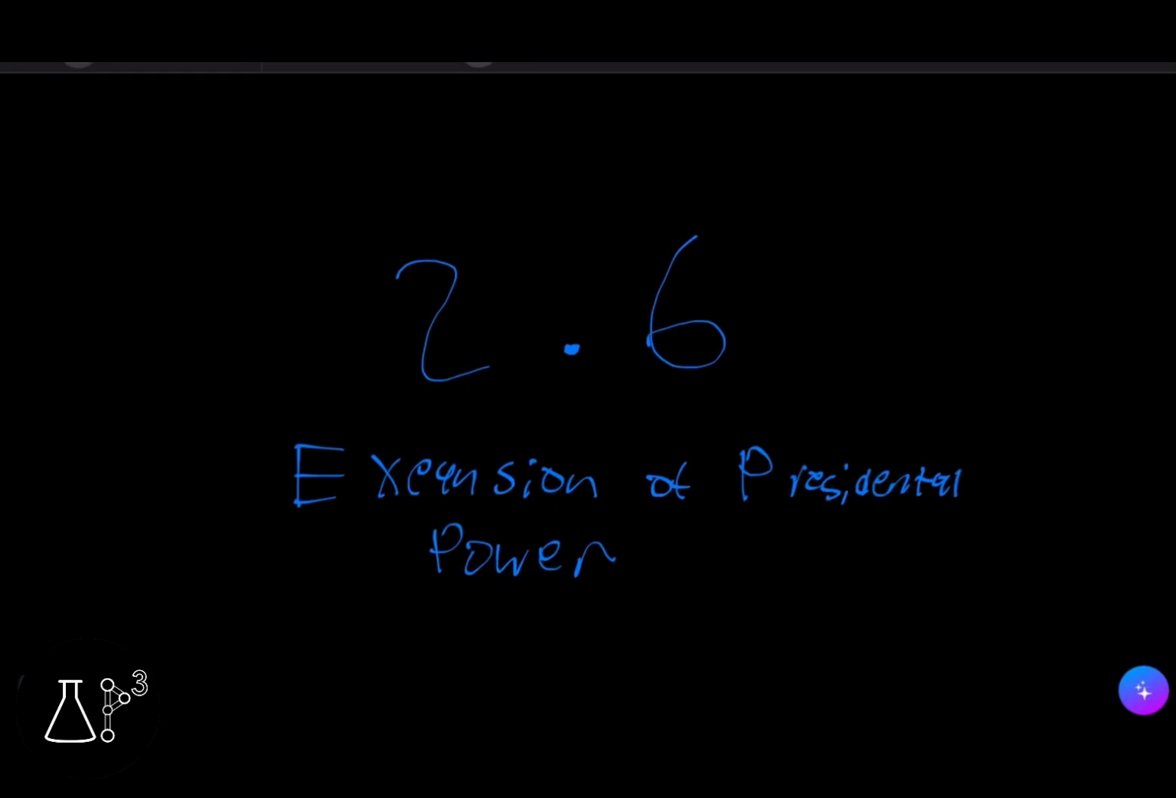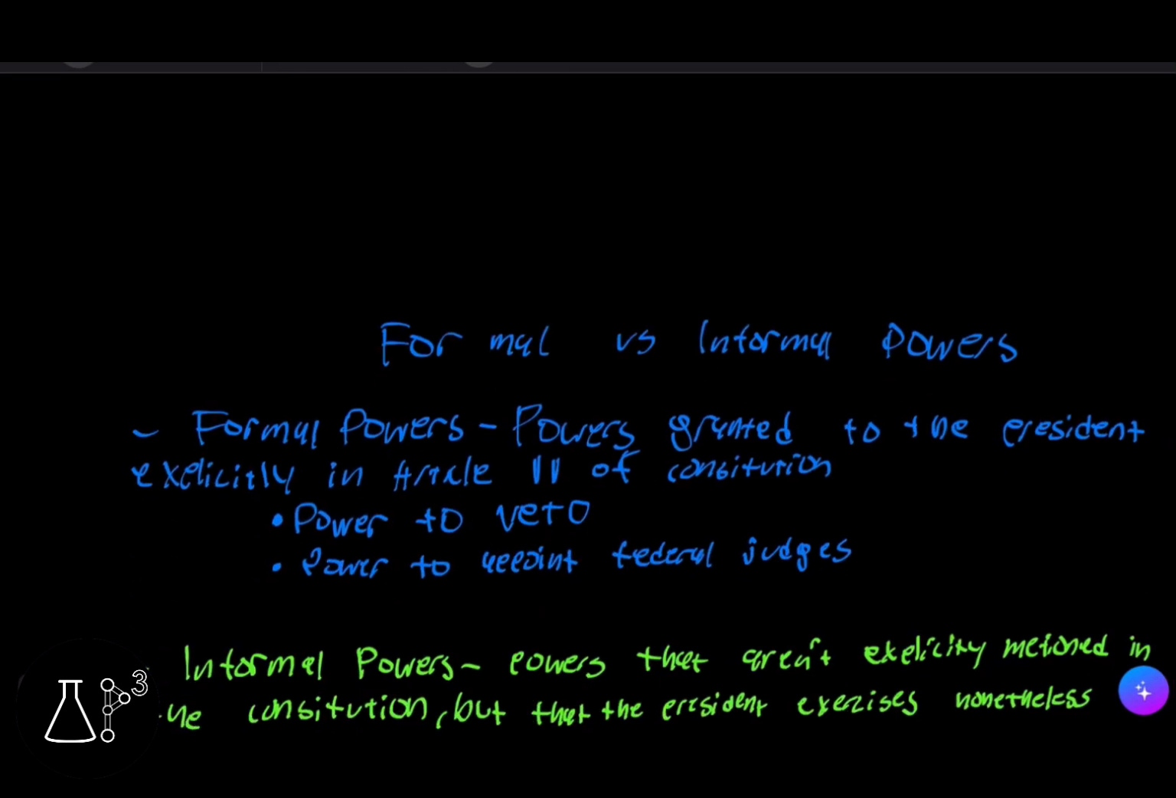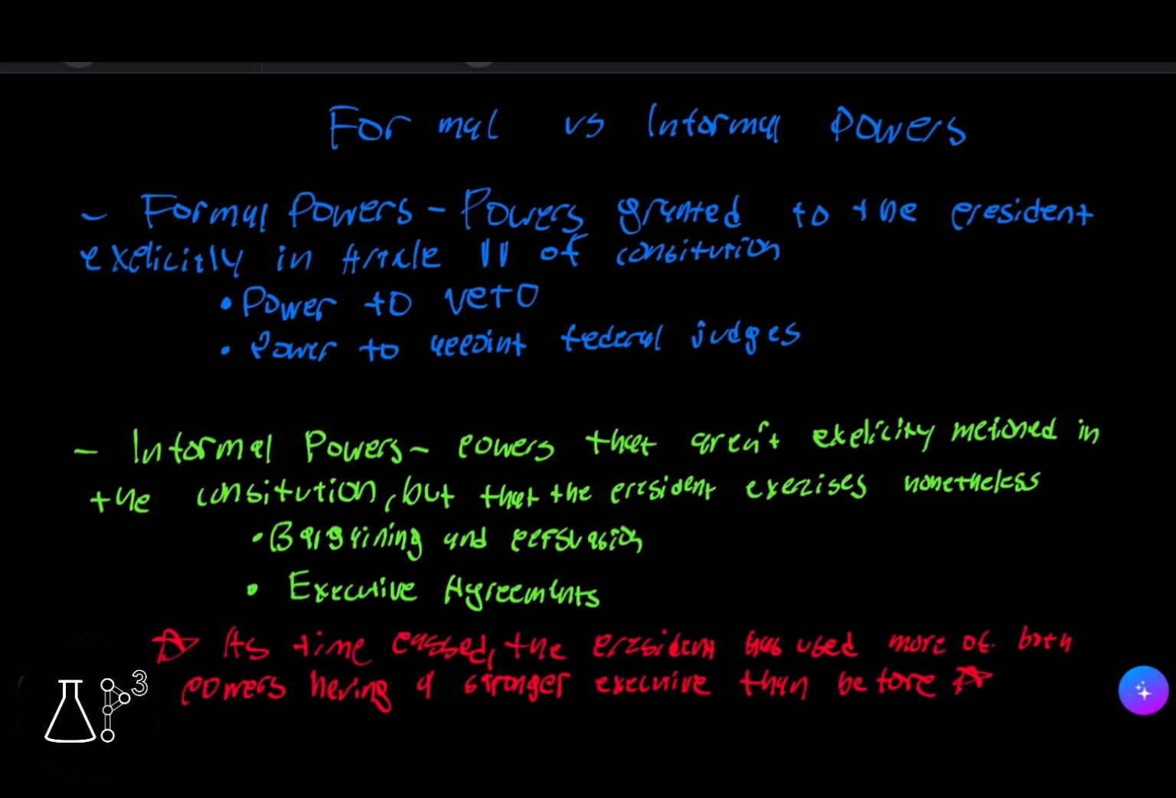In today's video, we'll be going over AP Government topic 2.6, Expansion of Presidential Power. The first thing we're going to talk about is formal versus informal powers. Formal powers are powers granted to the president explicitly in Article 2 of the Constitution, which is the power to veto and the power to appoint federal judges.